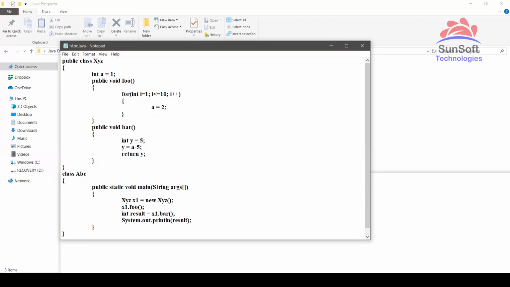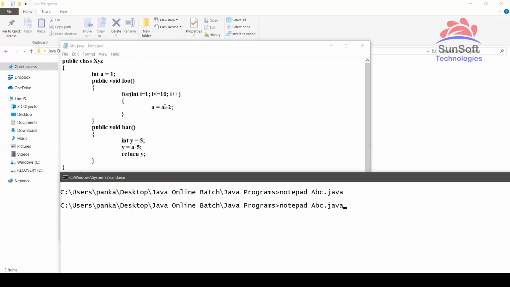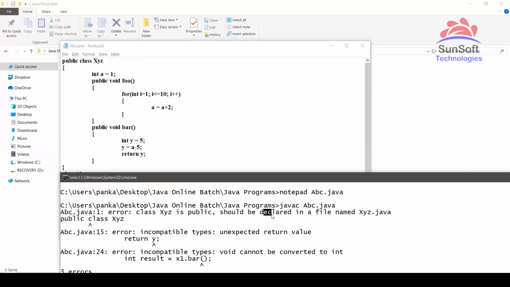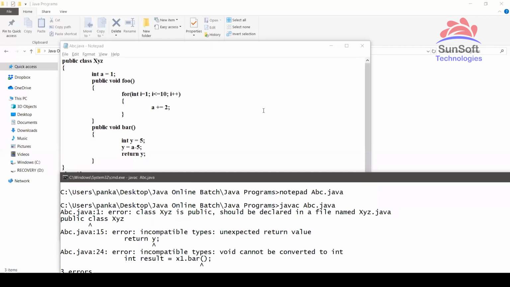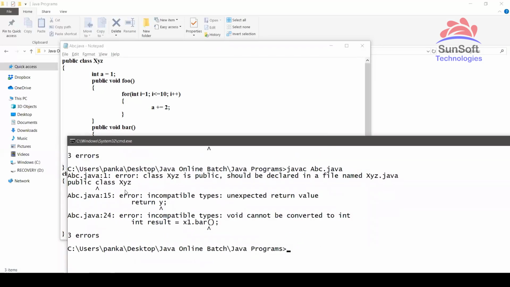Let me make it more simple. A equal to a plus 2. Even if this error is not coming, then also you can see it will be an error. And see, xyz is public and should be declared in a file named xyz.java. So it should be in xyz.java, it is saying. Previously it had to be a plus equal to 2. There was a space between plus and equal to, that's why that error was shown. But now also you can see the same error will come.